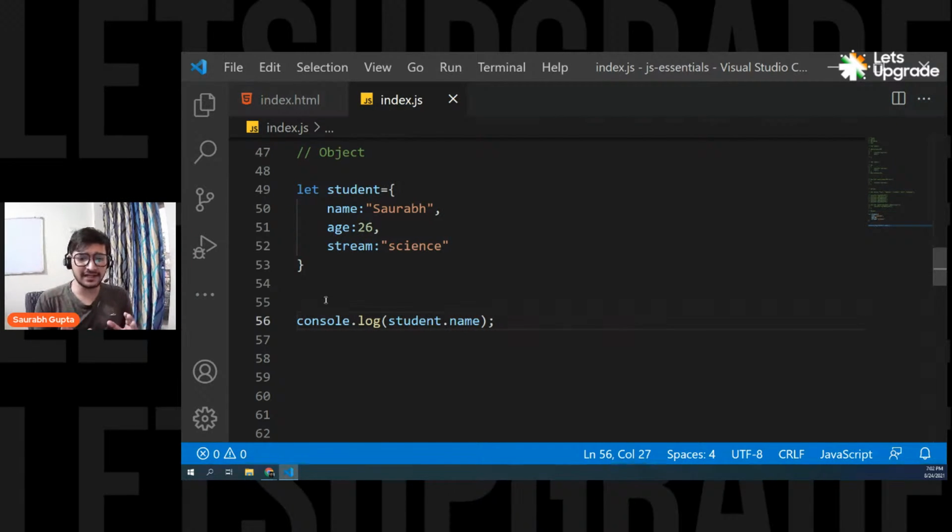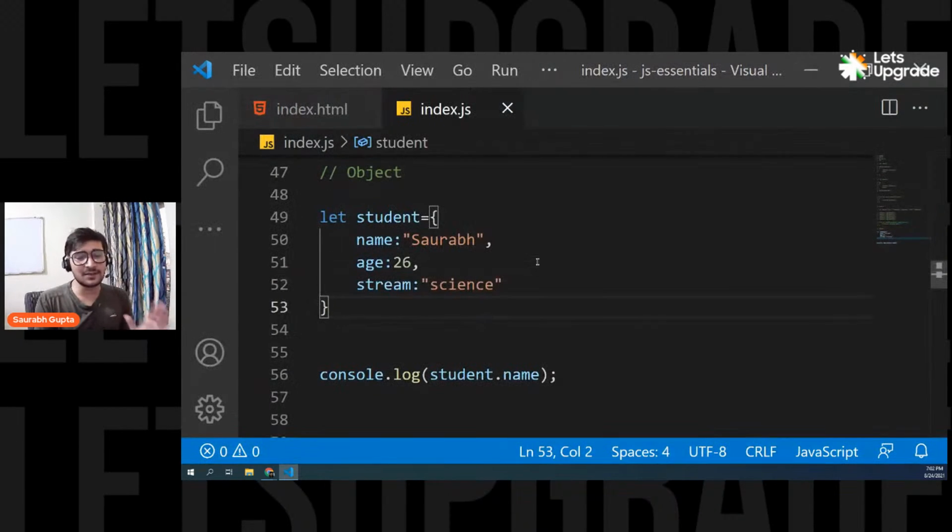And see, guys, right now you'll be seeing that, okay, fine. Objects look very simple, very basic. They always look really simple and really basic. But the thing is, you will understand their importance when you start working with them. You'll understand how important they are and how easy it is to handle your data in objects, how easy it is to see and work with your data when you're working with objects.